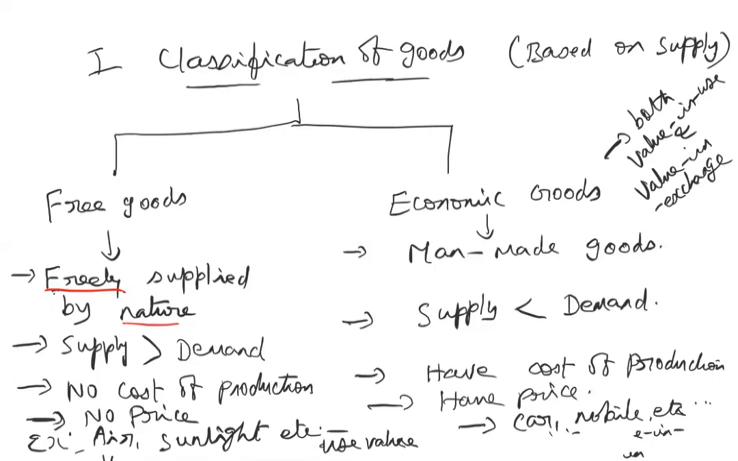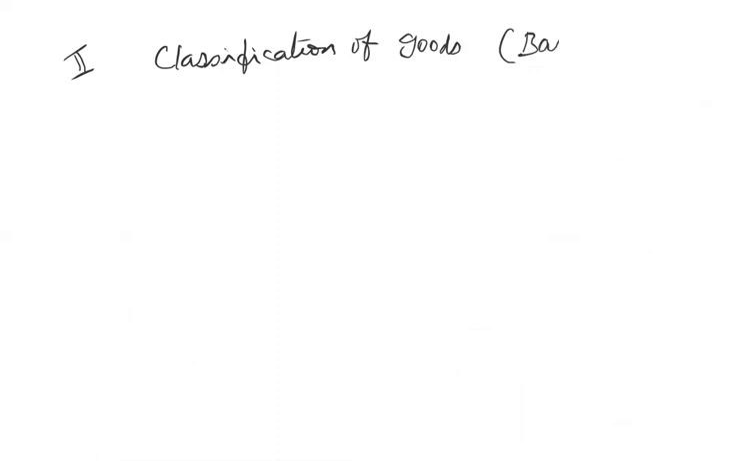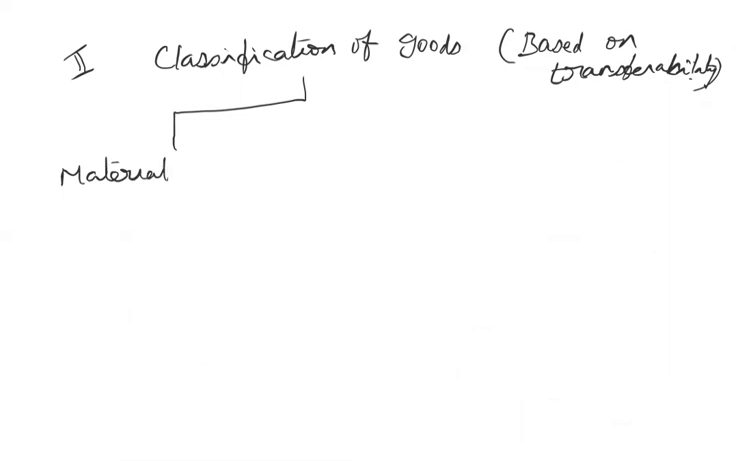Now the second classification of goods is classification of goods based on transferability. So this classification is given by Marshall. So it can be termed as material goods and non-material goods.